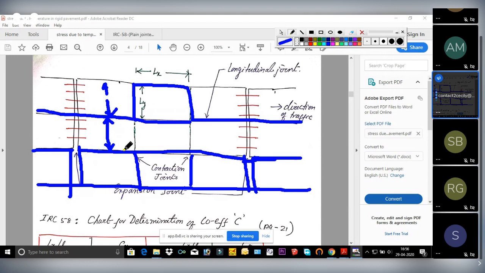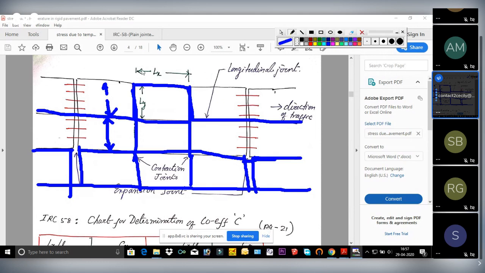Whatever is given, that will be the Ly value, whereas Lx will be the length of the slab. Also see, this joint is your transverse joint, perpendicular to the traffic. Sometimes it is also known as a contraction joint.